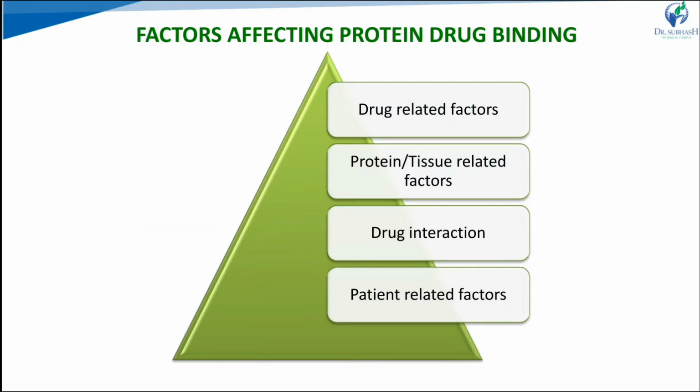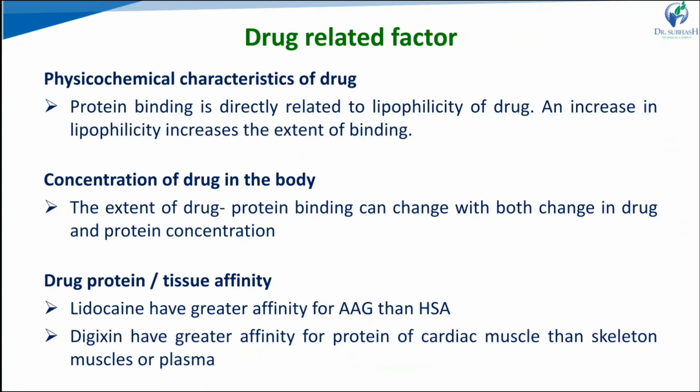Next one, that is factors affecting protein drug binding. So here, which are the factors that affect protein drug binding? Drug related factors, so the physicochemical profile of that particular drug. Then the protein or tissue related factors, drug interactions, that is drug with other drug interactions, and then the last one, patient related miscellaneous factors. We have to see one by one which are the factors that affect the protein drug binding.